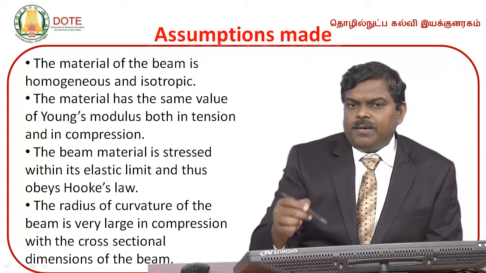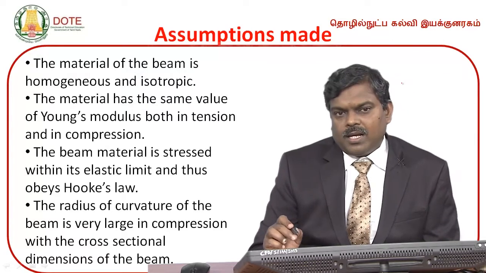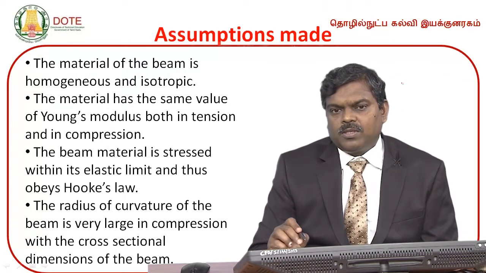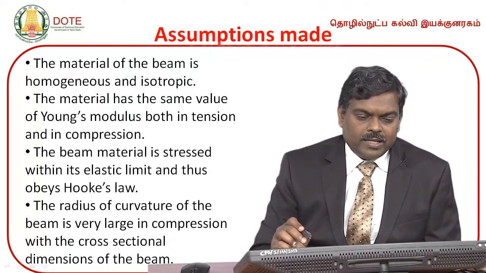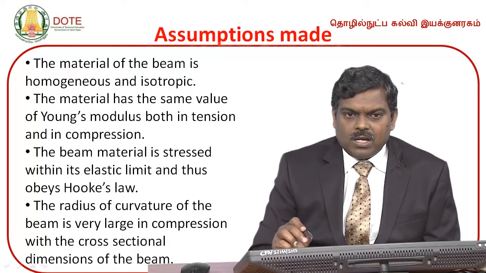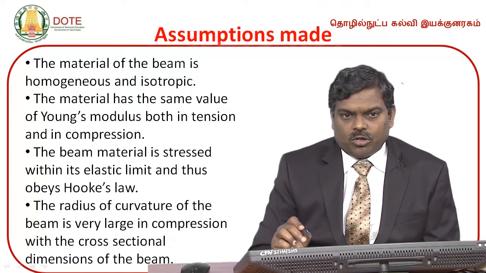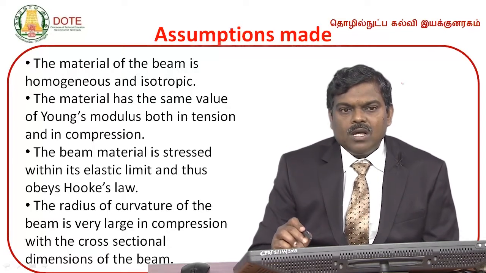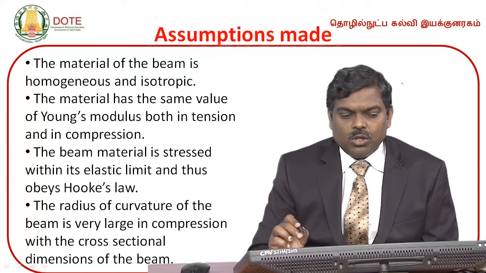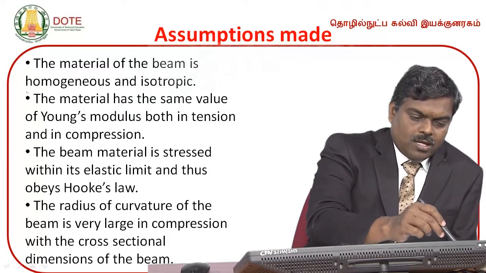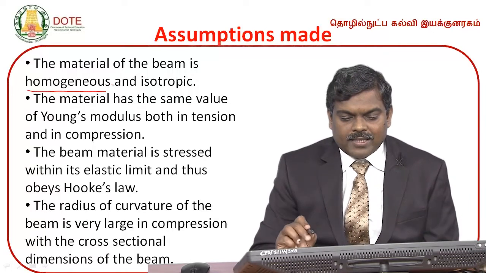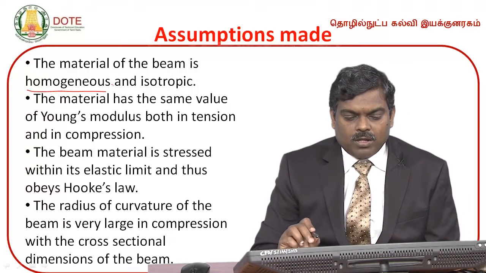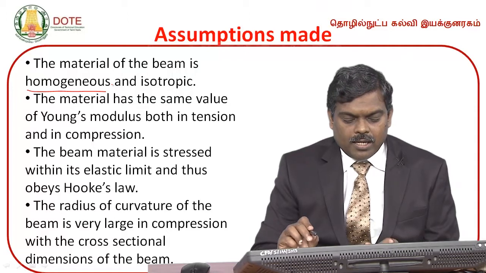So for solving problems we have to make some assumptions. What are the assumptions made in the theory of simple bending? First, the material of the beam is homogeneous and isotropic. What does homo mean? Made of the same material. Second, the material has the same value of Young's modulus both in tension and in compression.